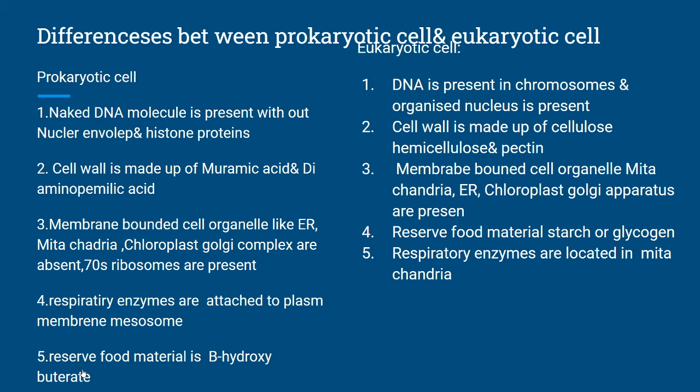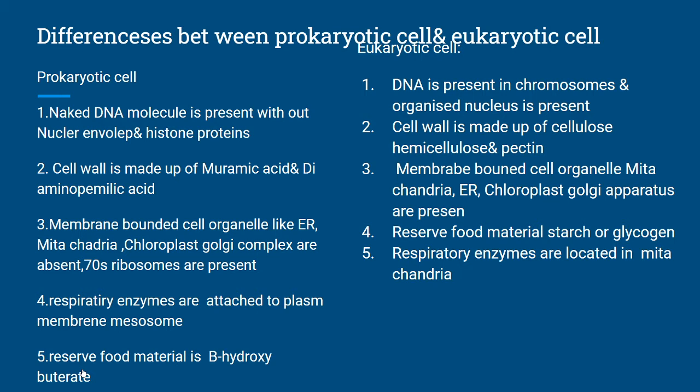Now you see the eukaryotic cell structure. DNA is present in chromosomes and an organized nucleus is present. The cell wall is made up of cellulose, hemicellulose and pectin. Membrane-bounded cell organelles, mitochondria, endoplasmic reticulum, chloroplast, Golgi apparatus are present. 80S ribosomes are seen. The reserve food material is starch or glycogen: starch in plant cells, glycogen in animal cells. The respiratory enzymes are located in mitochondria.